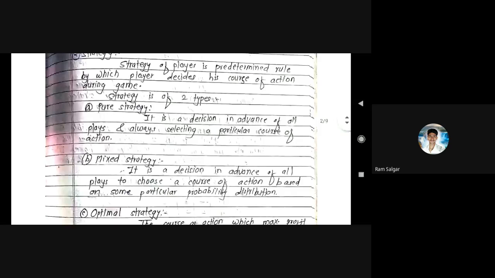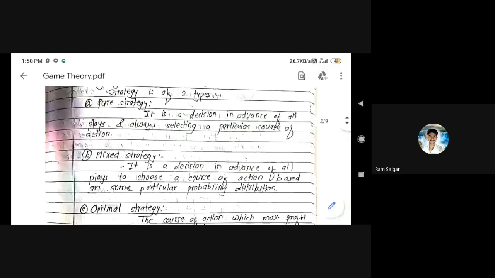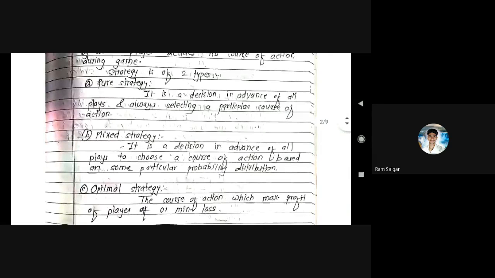Okay, pure strategy and mixed strategy. A mixed strategy example we will take in the next lecture. If time is there, we will take a short introduction of the mixed strategy. What is mixed strategy? Whenever the saddle point is not observed, that example will be converted into a mixed strategy.